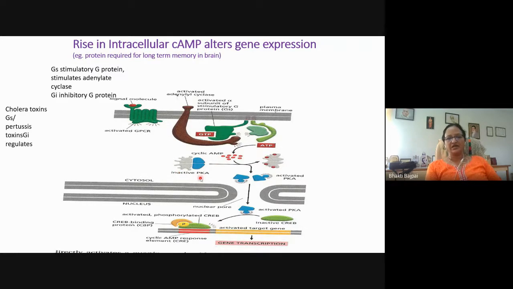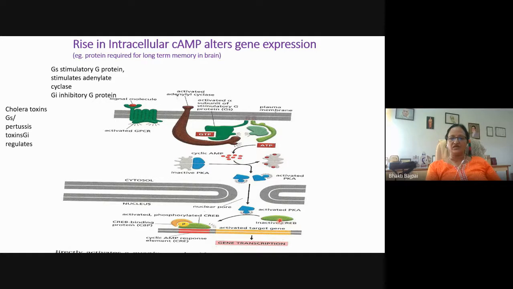Now this is the inactive protein kinase A because it has 4 subunits. 2 subunits are called the regulatory subunits and the remaining 2 are called the catalytic subunits. So when the cyclic AMP binds to the regulatory subunits, there is a conformational change and the regulatory subunits are released from the inactive PKA, and the activated PKA, protein kinase A, is produced, which will then enter the nucleus and bring about the activation of the CREB, that is cyclic AMP response element binding protein.